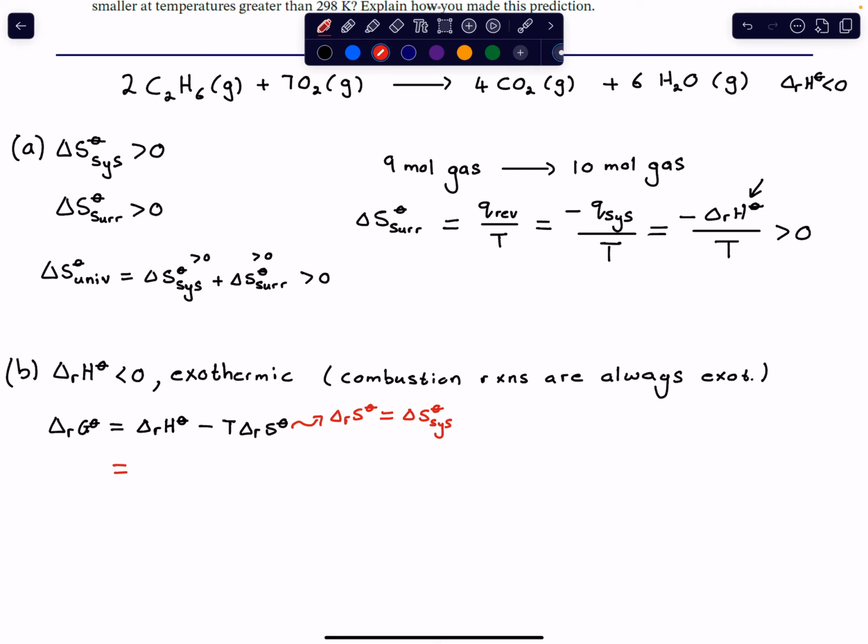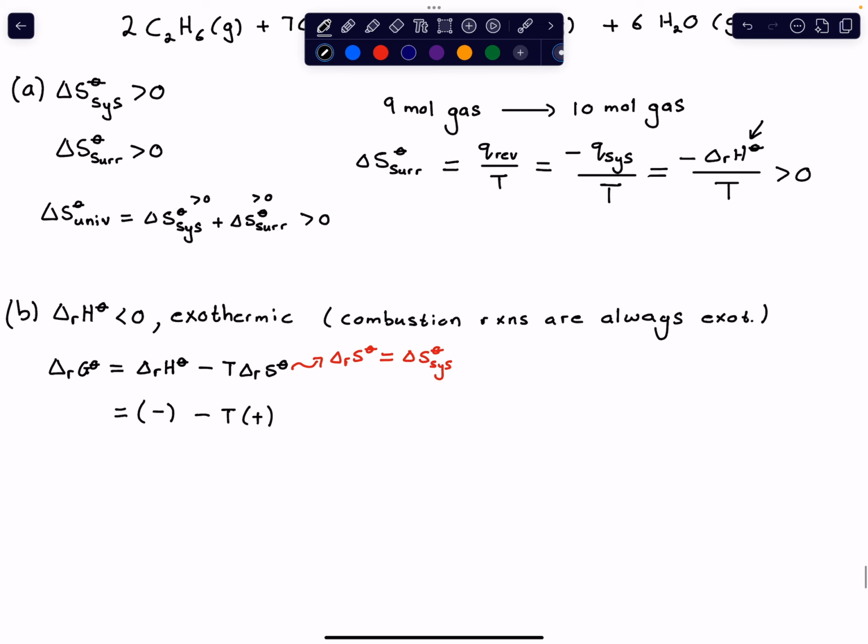So this is a situation where our enthalpy is negative, minus T, and our entropy of reaction is positive, right? So we have a negative minus T multiplied with a positive quantity. So it's minus minus. In other words, this is a situation where the Gibbs energy of reaction will be less than zero no matter what the temperature is, because we have a negative value and we keep on subtracting something from a negative value.